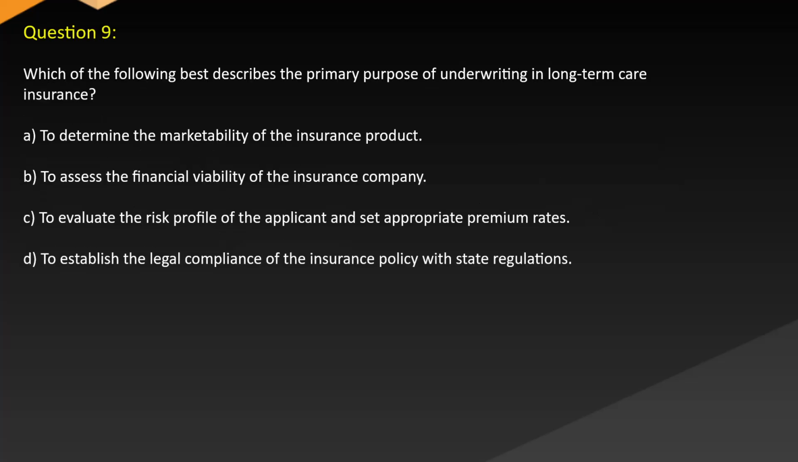Question 9. Which of the following best describes the primary purpose of underwriting in long-term care insurance? A. To determine the marketability of the insurance product. B. To assess the financial viability of the insurance company. C. To evaluate the risk profile of the applicant and set appropriate premium rates. D. To establish the legal compliance of the insurance policy with state regulations.